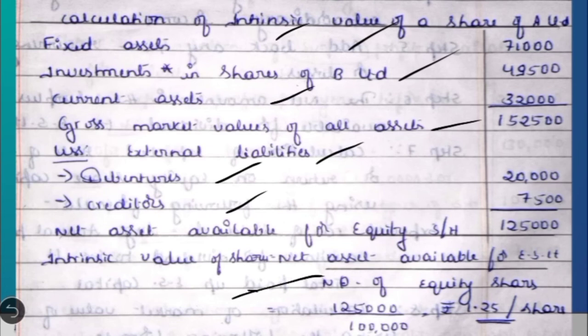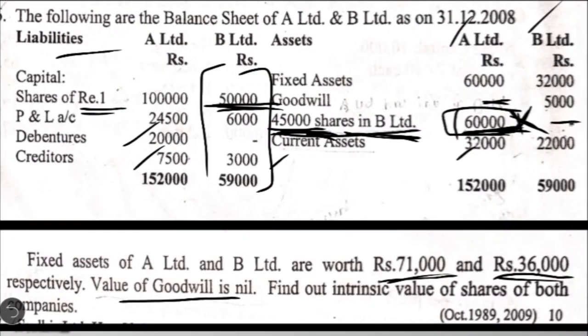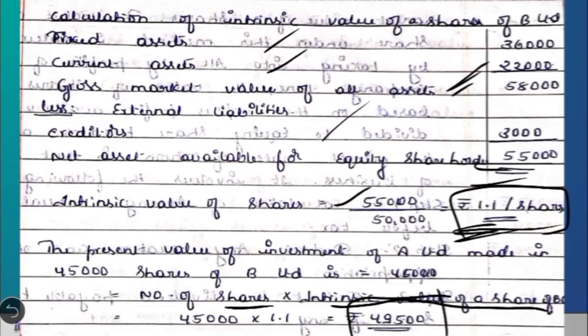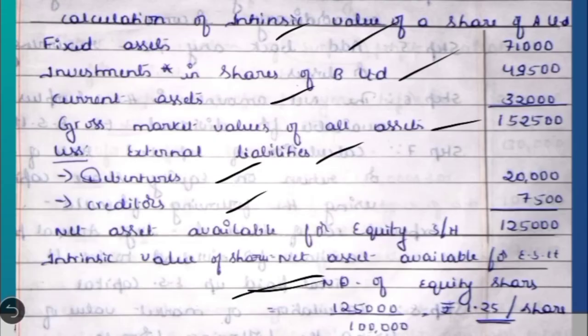Now we apply the formula: intrinsic value of share is equal to net asset available for equity shareholders divided by number of equity shares. So 1,25,000 divided by the number of equity shares. Total capital is 1 lakh divided by face value of one share, 1, which is 1 lakh shares. So you will have 1.25 per share as the intrinsic value of A Limited.